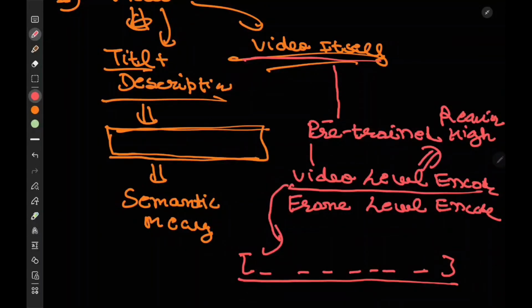Even if you take a pre-trained model, it would be expensive for you, because we need the embeddings in the fastest way possible, right? So rather than going with these models, we generally go with the frame level encoder models. Why?